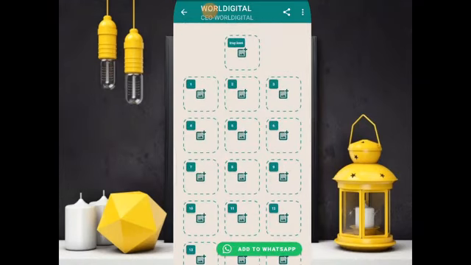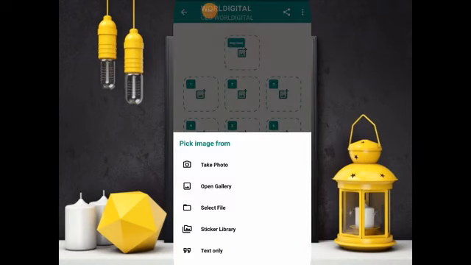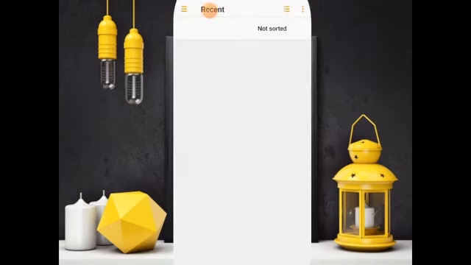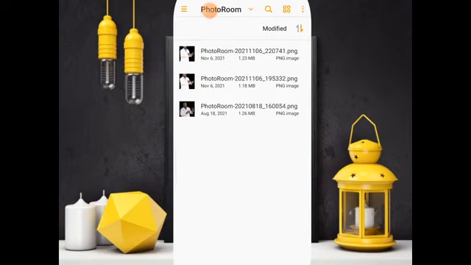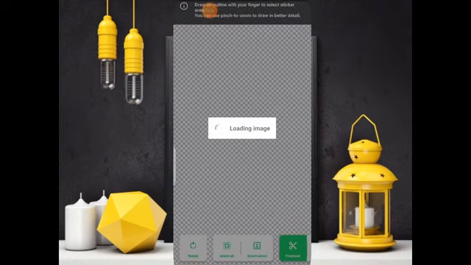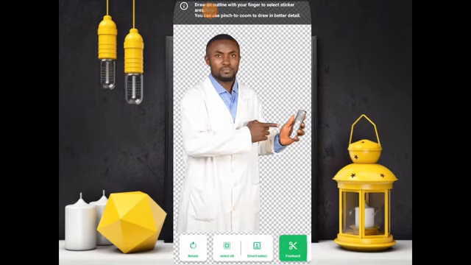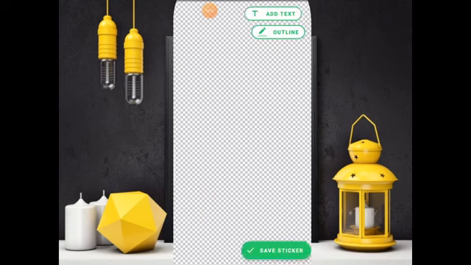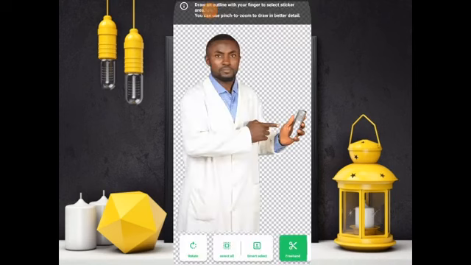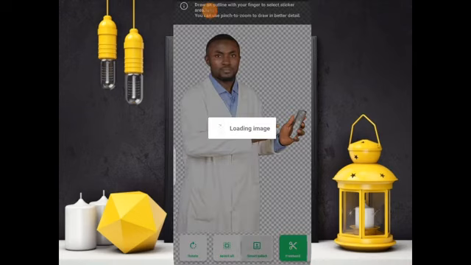At the beginning here we have what we call the tray icon. You are supposed to give an icon to your sticker pack. Now I'll select file. It depends which icon you want to use. For example, this is an image of me, World Digital. So I need to use an icon. Down here we have freehand, but I would not like to use the freehand, we can take Smart Select.